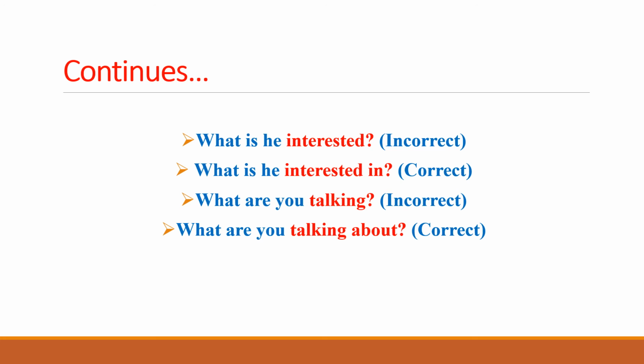So "in" is the appropriate preposition that must take place in sentences that start with "what", and keeping in mind "what", we also consider the verb that has been used there, because it is always "interested in". So "what is he interested" is incorrect, whereas "what is he interested in" is the correct expression for this sentence.